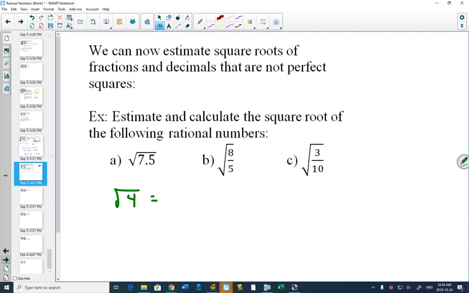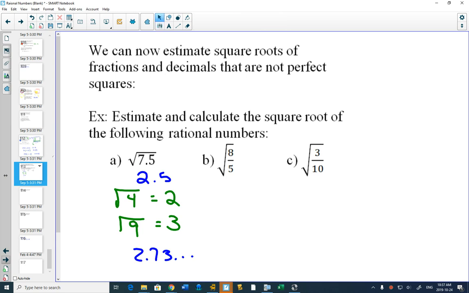Okay. If I put in 4, the square root of 4 is 2. What else is close to 7.5? 5, but 5 isn't a perfect square. 9. Square root of 9 is 3. So what would I estimate the square root of 7.5 to be? Maybe 2.5. Sure, try it. 2.5 is close. Go to your calculator, do the square root of 7.5, and you will find out that it is 2.738.